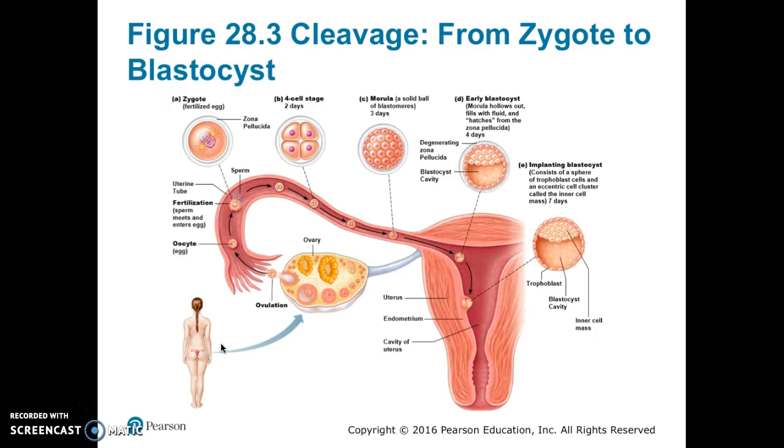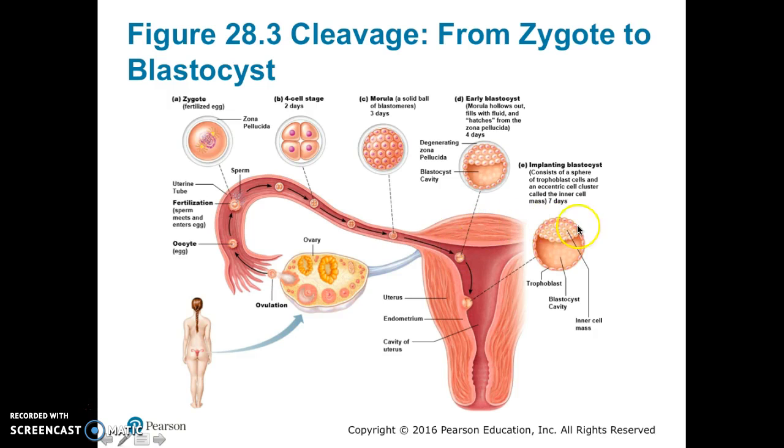Figure 28.3 shows cleavage from the zygote to the blastocyst. Here we have the ovulation of the oocyte, and it gets swept into the uterine tube. Fertilization occurs within the uterine tube, and a zygote is produced. The zygote goes through divisions, and in 2 days, it is at the 4-cell stage. It continues to go through more cell divisions. In about 3 days, it's a solid ball of blastomeres called the morula.